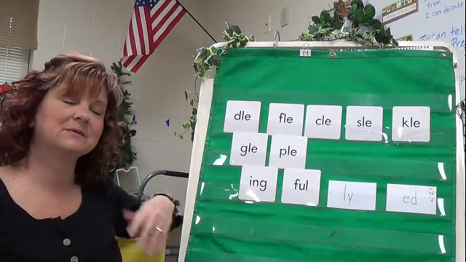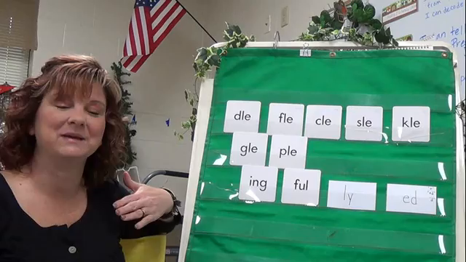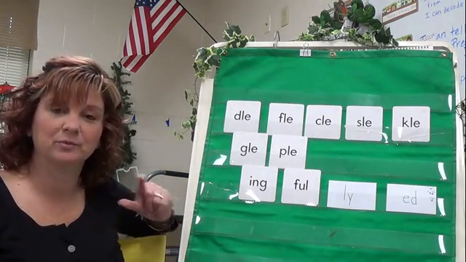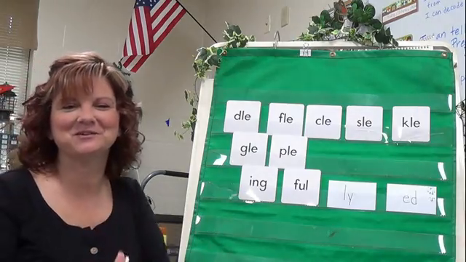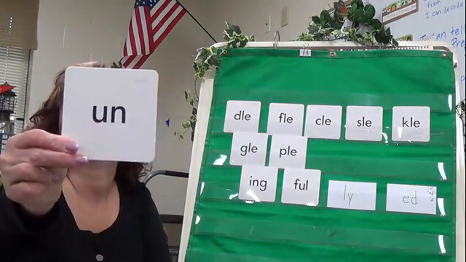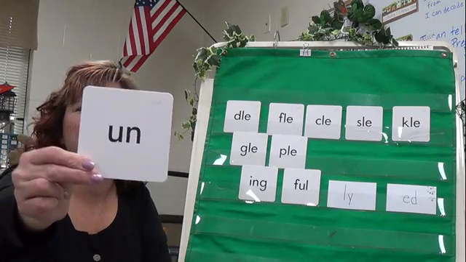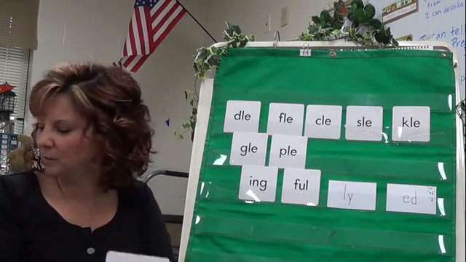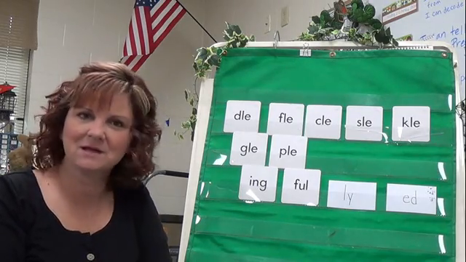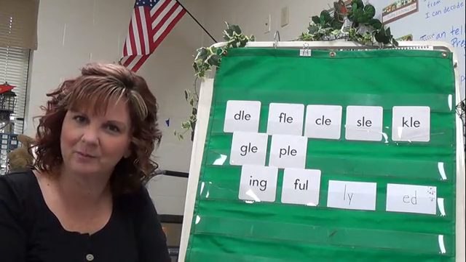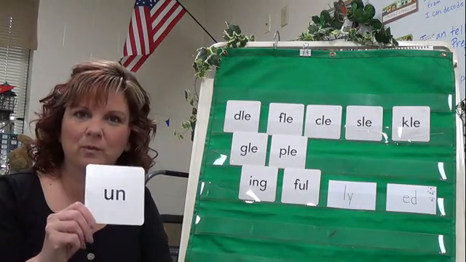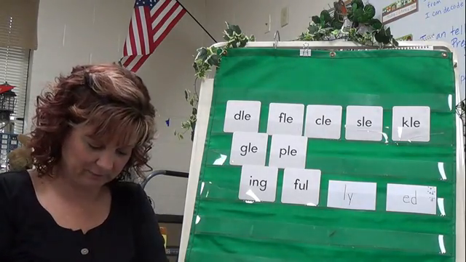Well, there's some words that have a beginning chunk, and they're called prefixes, okay? So we're going to learn about some prefixes. I want you to look at this one. You have UN. We call that un. Can you think of any words that start with un? Like untrue. That means it's not true. Untrue. Have you heard that before? Yeah. The un is a prefix. It goes in the beginning of a word. Okay? That's one of them.